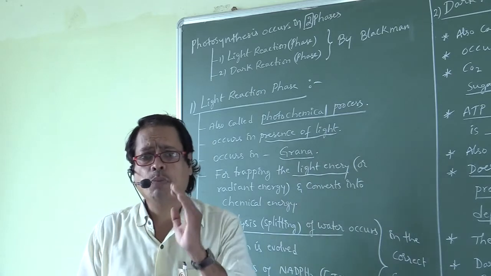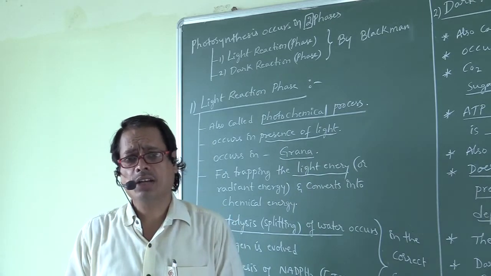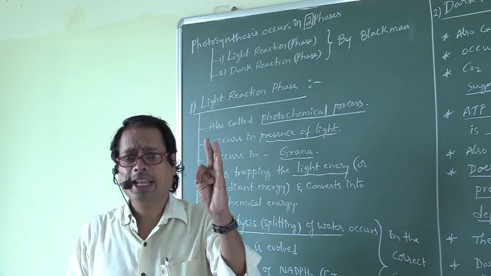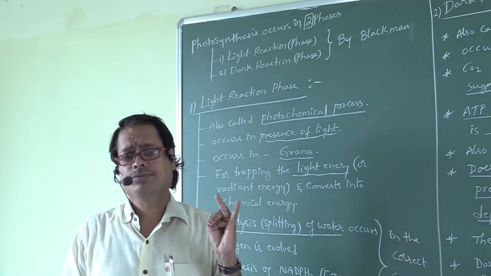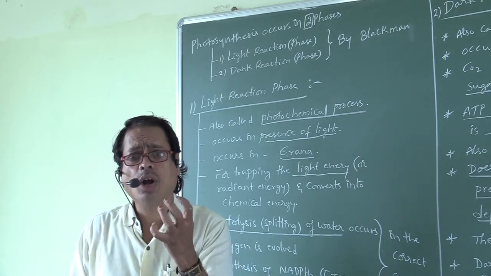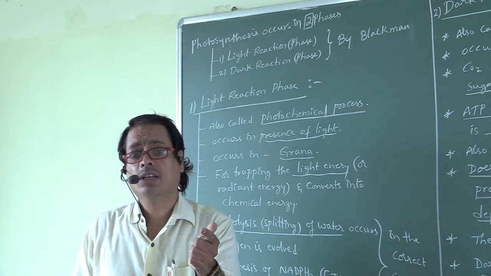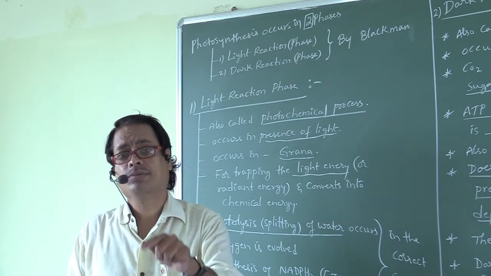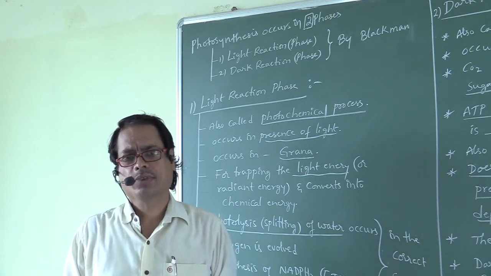So what are the products of light reaction? Oxygen, ATP, NADPH2. These are the products of light reaction. Where does that water come from? That water is obtained from soil, isn't it?